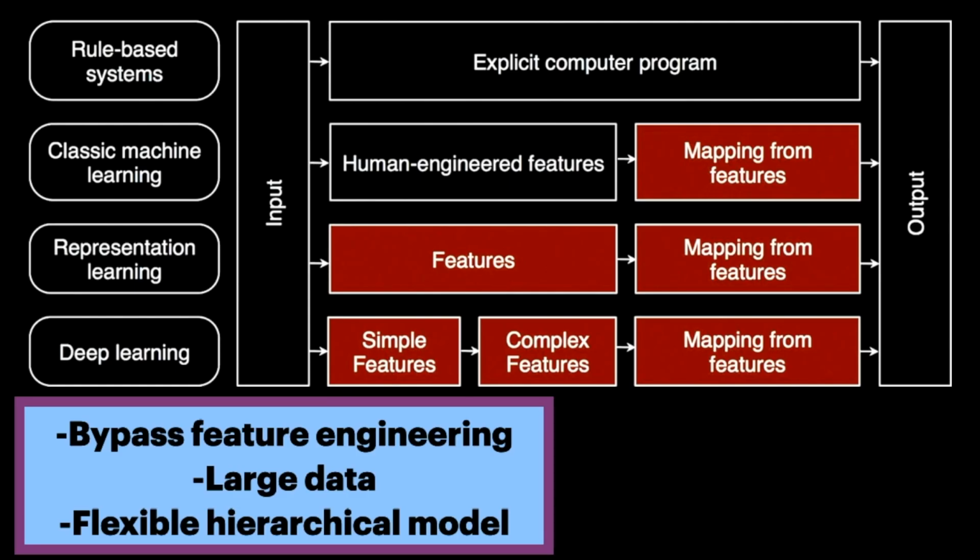Classic machine learning depends on carefully designed features, requiring human expertise and complicated task-specific optimization. Deep learning bypasses feature engineering by taking advantage of large quantities of data and flexible hierarchical models. The red boxes represent components learned by fitting a model to example data. Deep learning allows learning an end-to-end mapping from the input to the output.